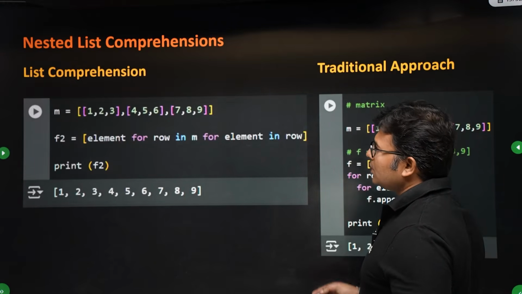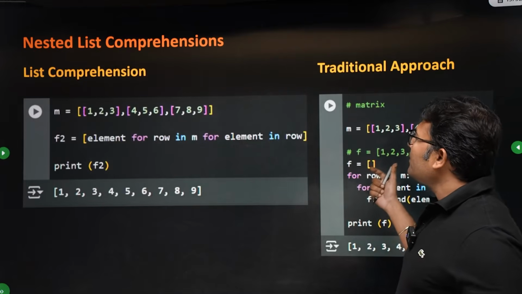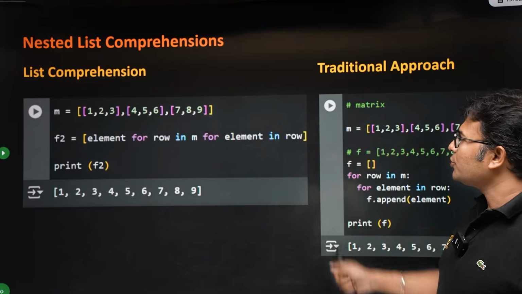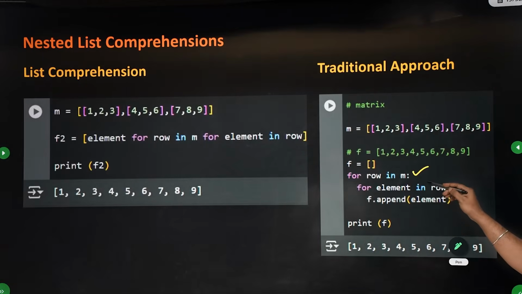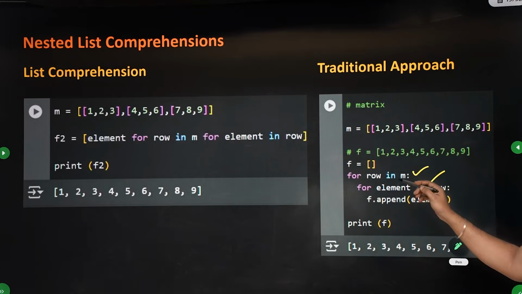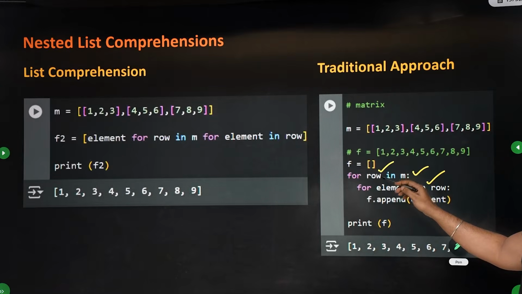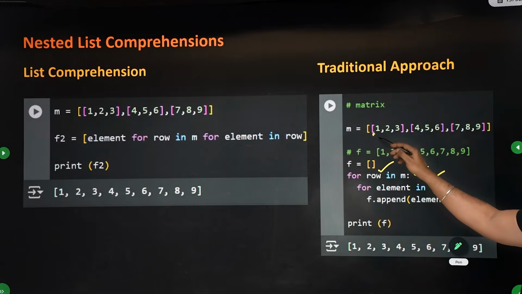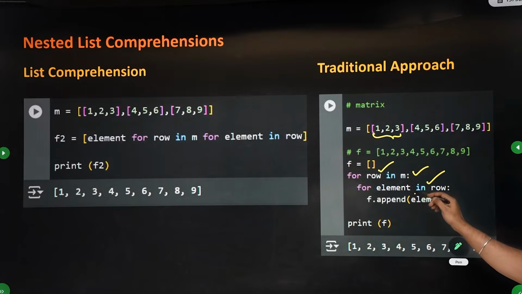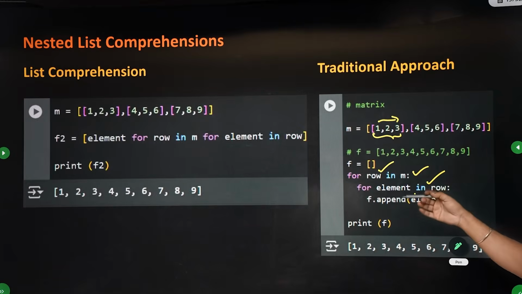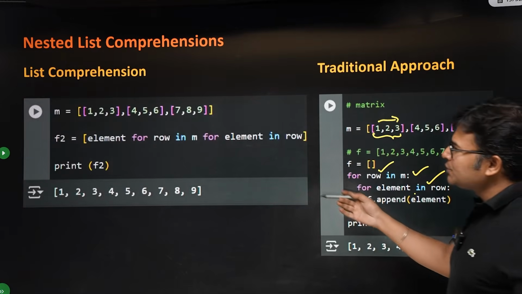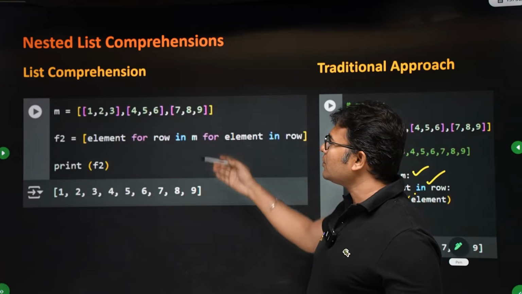Use the same example. I want to compare the traditional approach with this approach. In the traditional approach, what do you do? You are going to have two for loops, nested for loops, right? The outside for loop will iterate on each row, and the inside for loop will iterate on each element in the row. That is how traditional programming is.